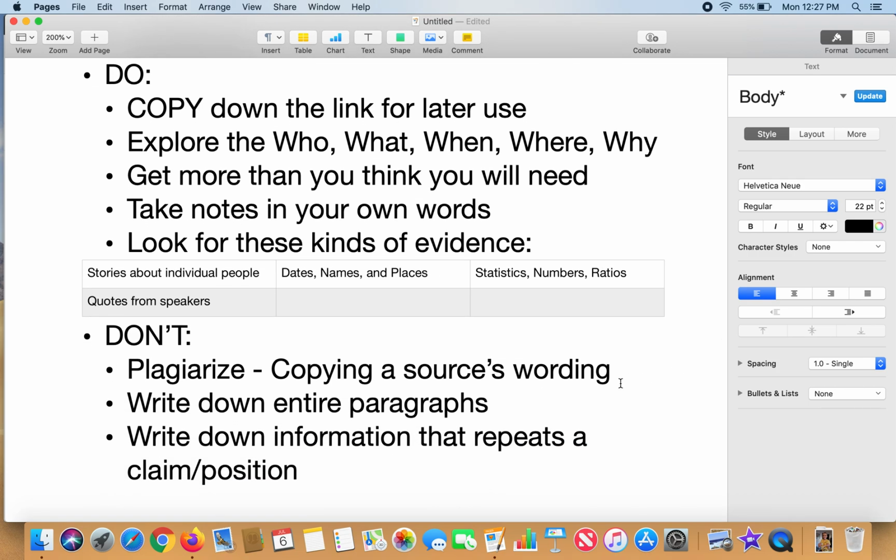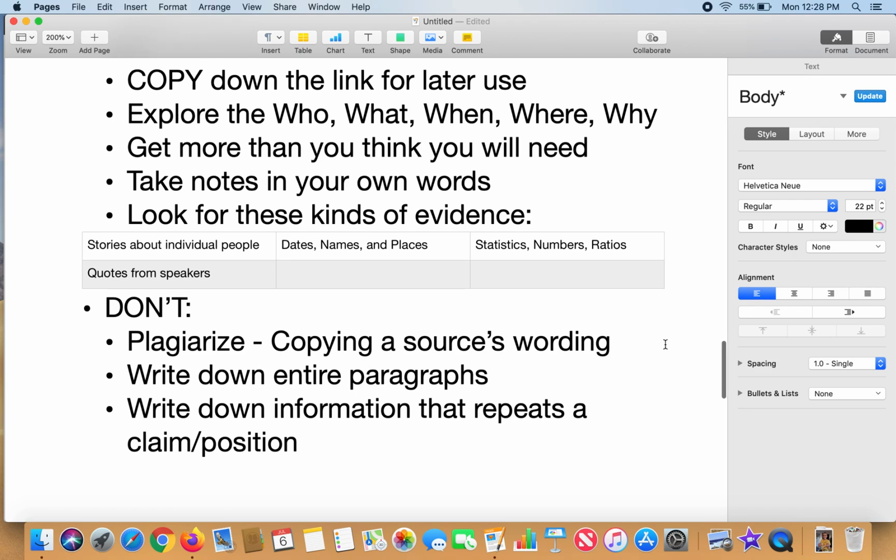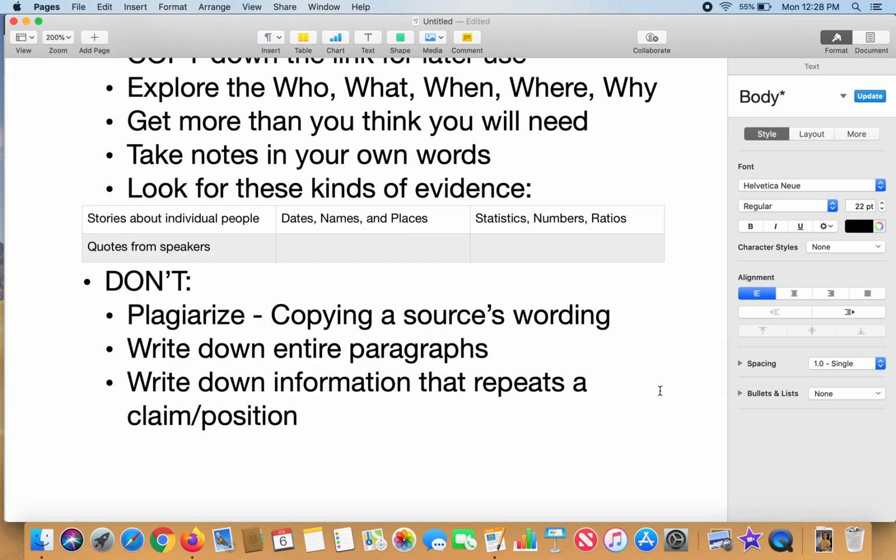Do not plagiarize, meaning copying a source word for word in any way, shape, or form. The only thing you may copy directly from a source is specific information that cannot be presented any other way, such as a date or somebody's name or a number. But the way that information is presented should be in your own words. Do not copy down entire paragraphs. That is unnecessary. And do not write down information that repeats a claim or position.